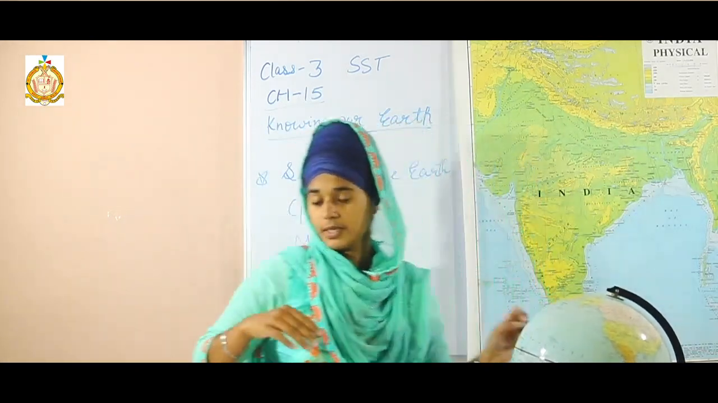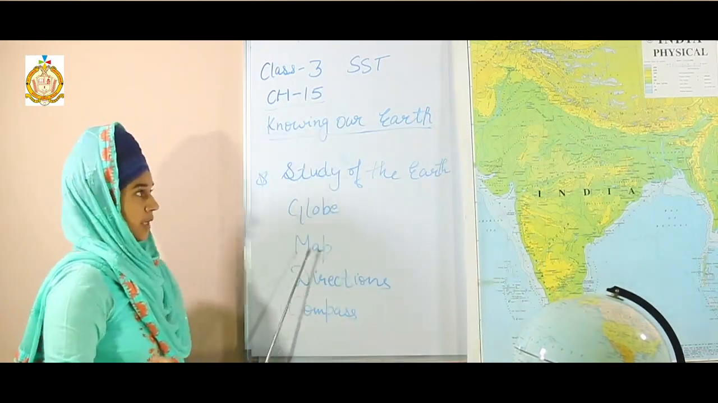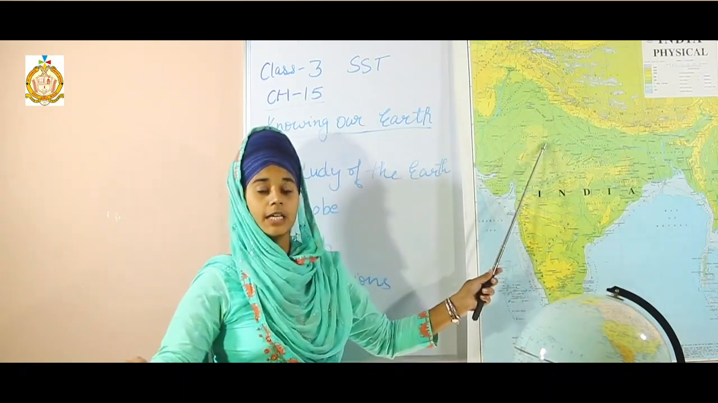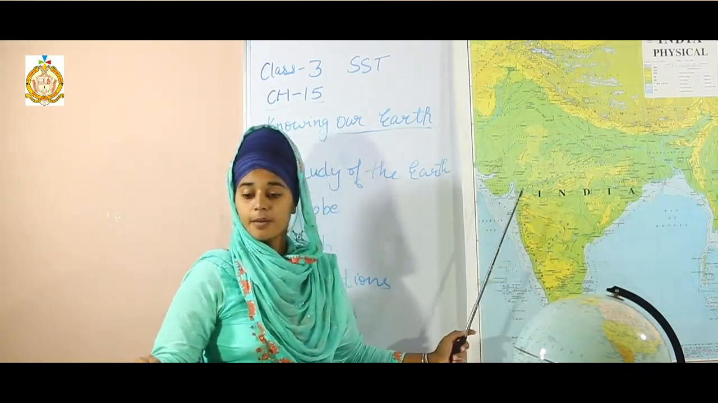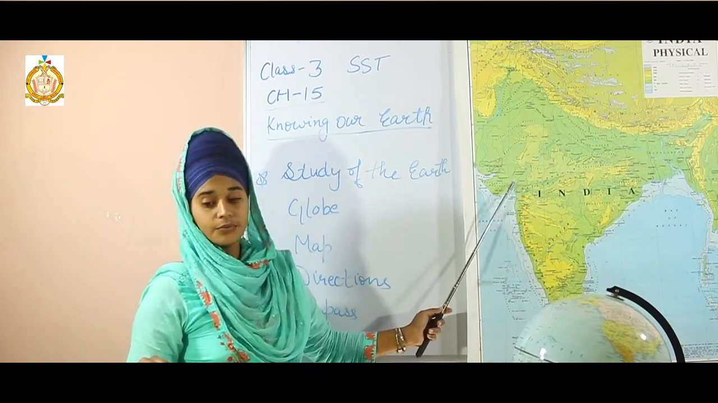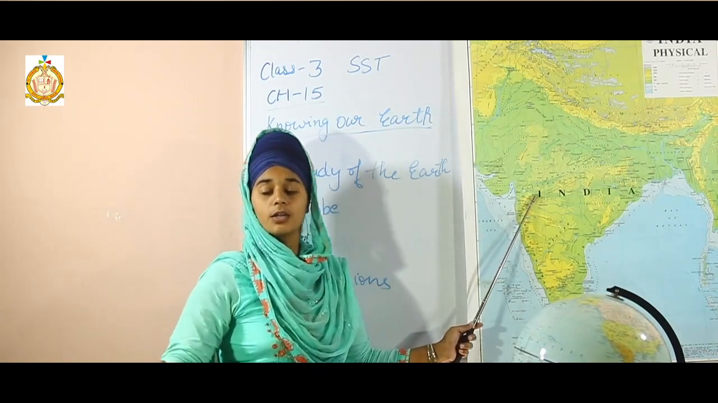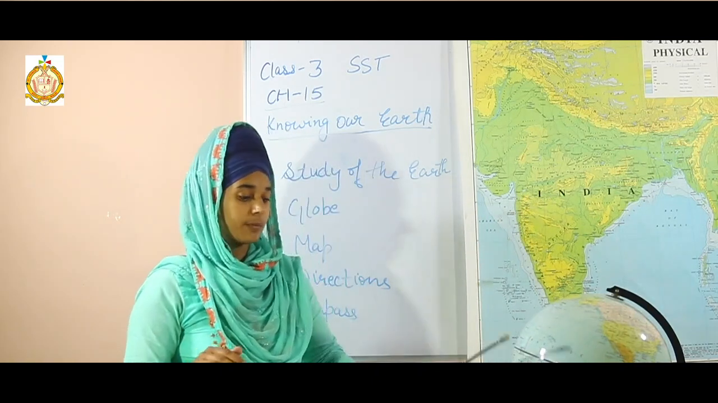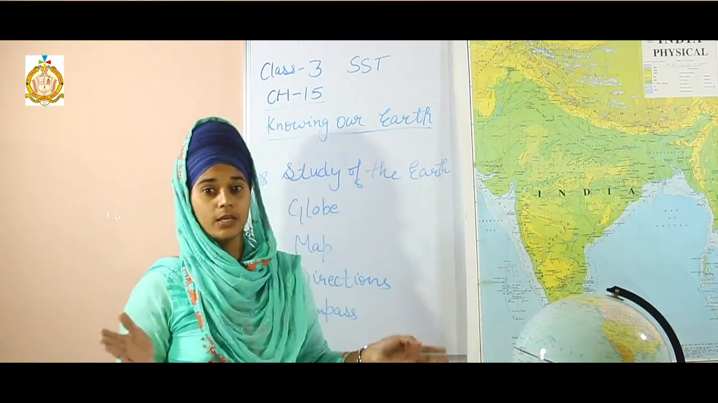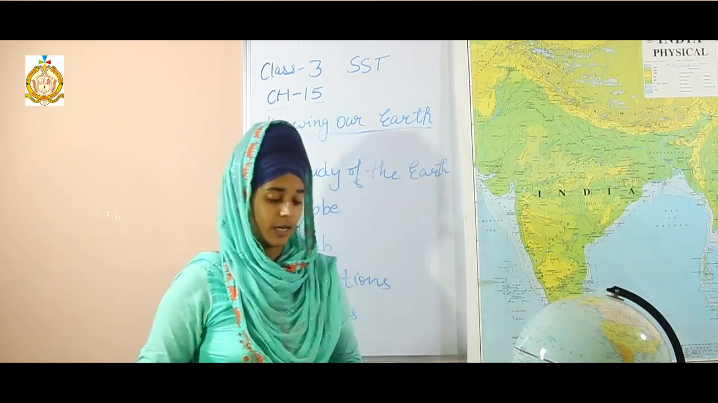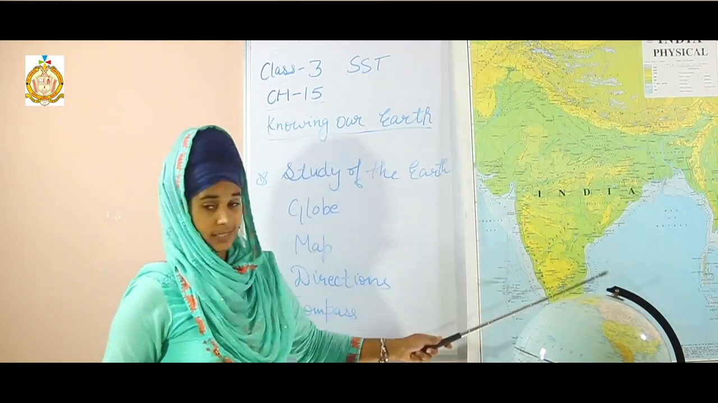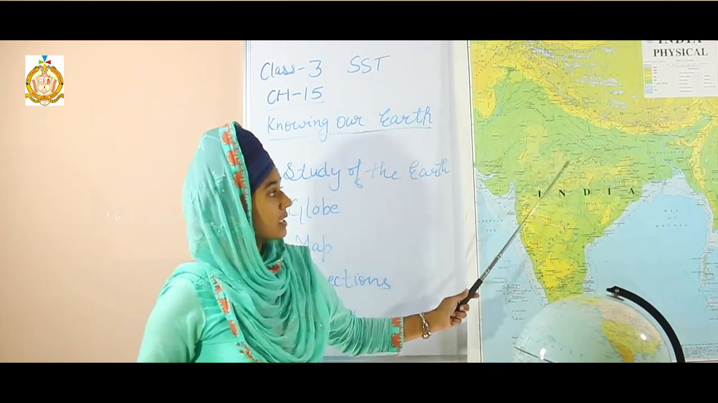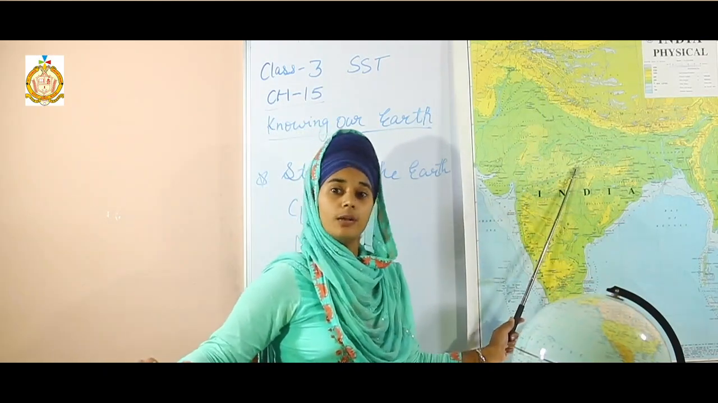Our next topic is map. Look here. It is a map. A map is a drawing of the whole or part of the Earth on a flat surface. Maps can be small also, big also. There are different types of maps. Look at this. It is very big in size, and it is called a wall map.